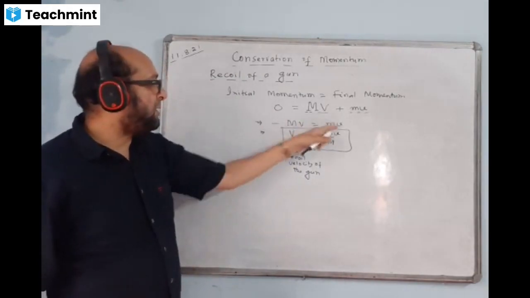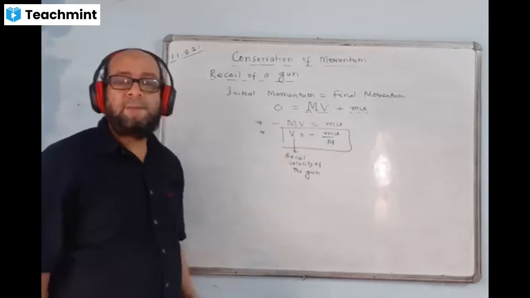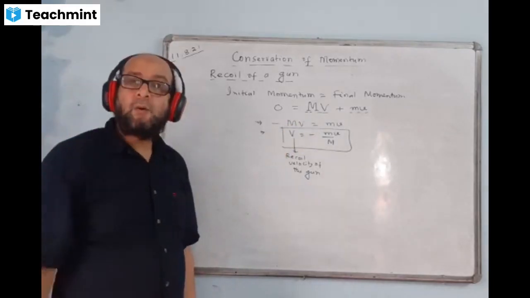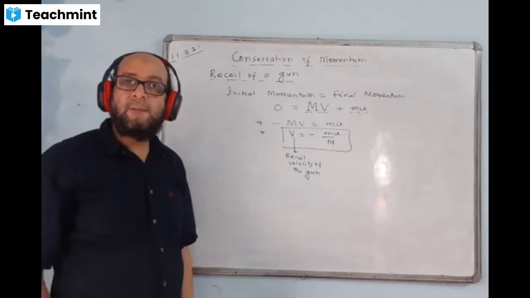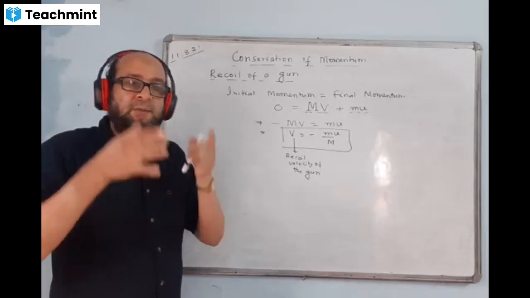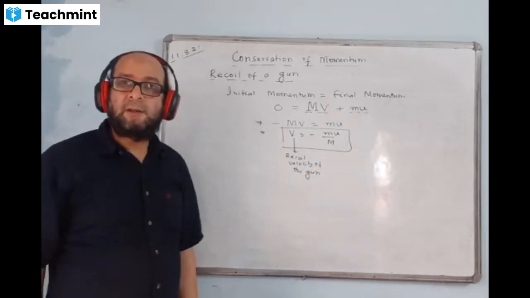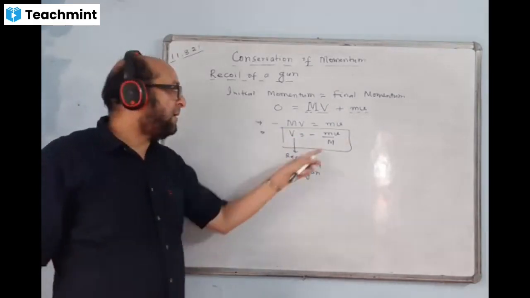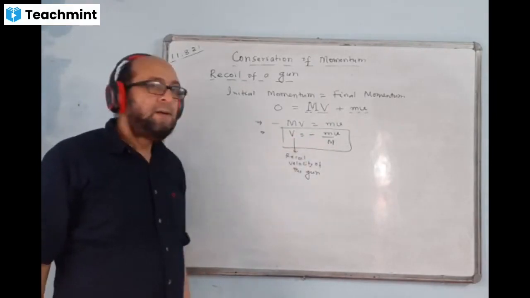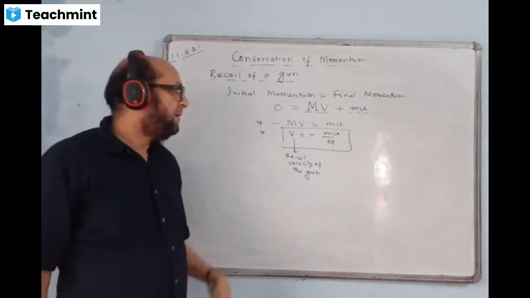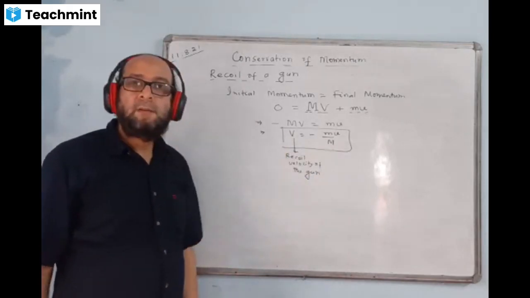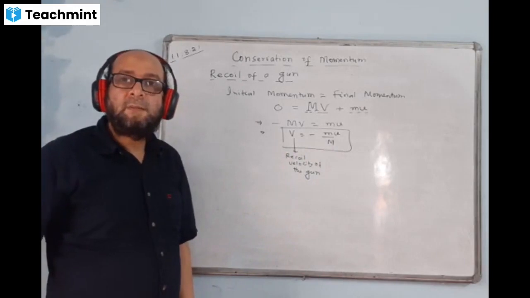According to this equation, mass and velocity are inversely proportional. When mass is less, velocity will be more, and when mass is more, velocity will be less. Greater mass will have a smaller velocity, and a smaller mass will have a larger velocity. Since the mass of the gun is comparatively much more than the mass of the bullet, that's why the velocity of the gun is much less as compared to the velocity of the bullet.